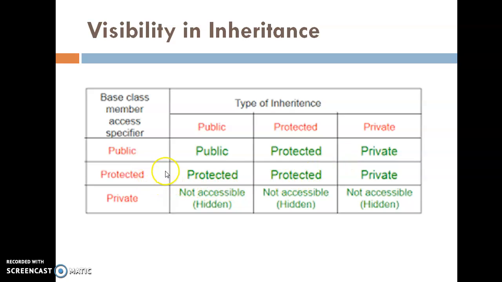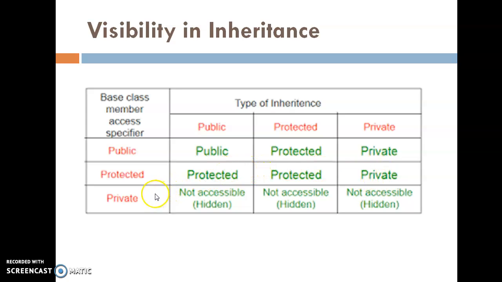Same way, if the base class is derived as protected, then the public and protected of the base class will be the protected members of the derived class, and the private member of the base class will be the private for the derived class.